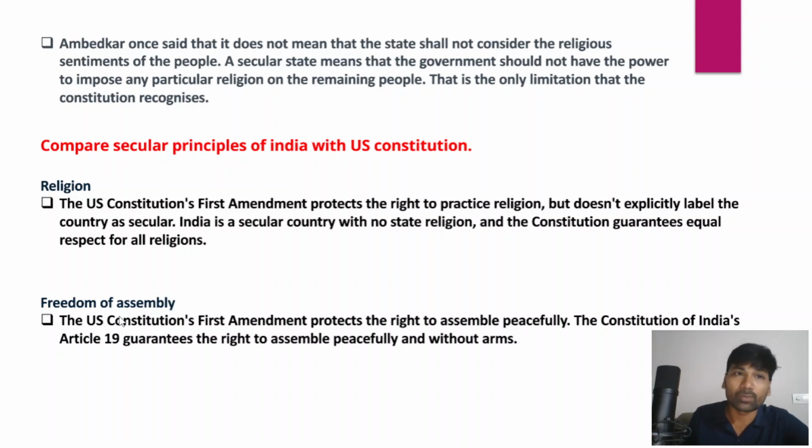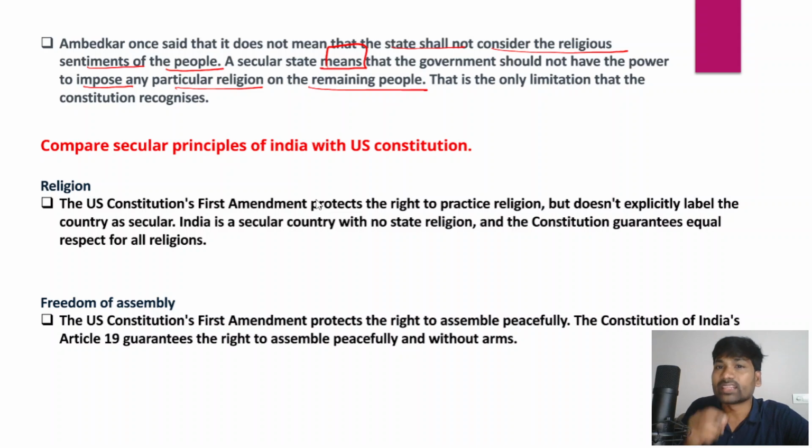And Dr. B.R. Ambedkar, in one of his Constituent Assembly debates, clearly held that secularism does not mean that the state shall not consider the religious sentiments of the people. According to Dr. B.R. Ambedkar, a secular state means that the government should not have the power to impose any particular religion on the remaining people. And that is the only limitation that the Indian Constitution has recognized, right?